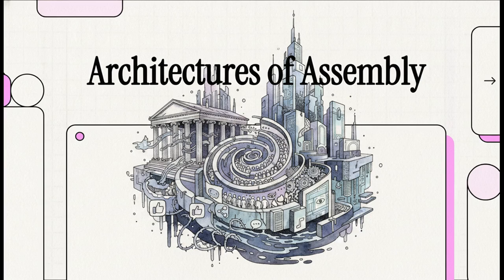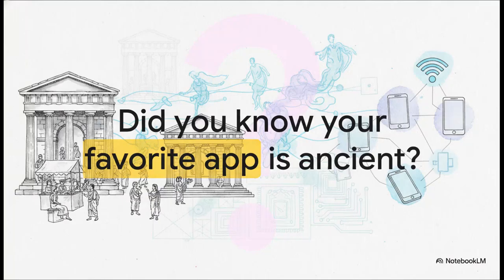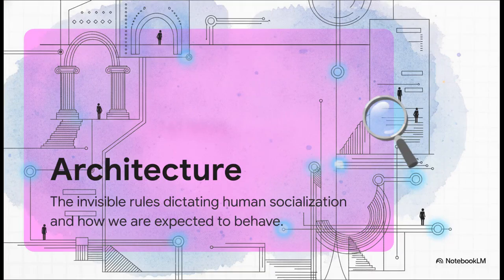Welcome to This Explainer. Today, we're decoding the ancient, hidden blueprints secretly controlling your favorite social media feeds. Did you know your favorite apps were actually designed thousands of years ago? They're basically ancient ghosts. See, architecture isn't just physical buildings. It's the invisible digital blueprint dictating exactly how we interact online.